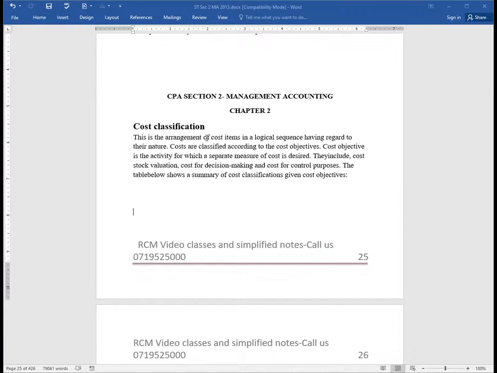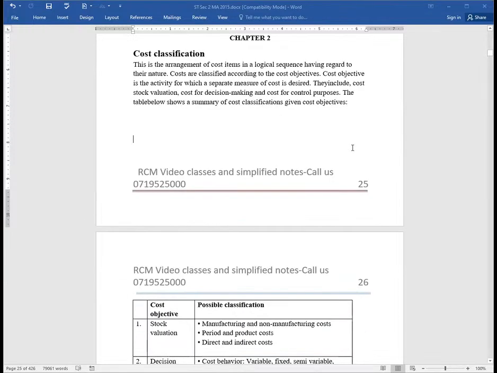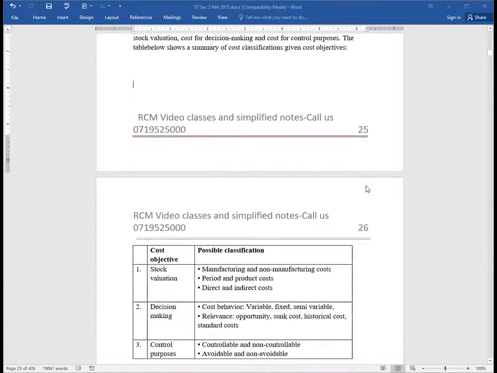Ladies and gentlemen, I would want to reiterate something here. A cost objective, a cost goal, is that activity which you would want to evaluate its cost as a standalone activity. So we shall be able to see further to this as we progress. So look at this. Cost objective, like the first goal will be to carry out a stock valuation. We have decision-making, control purposes.